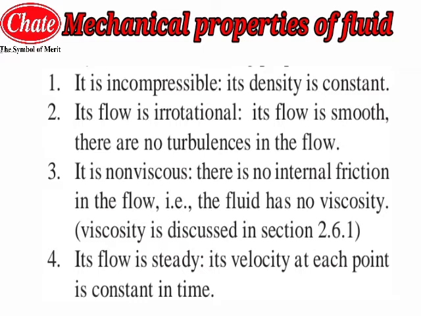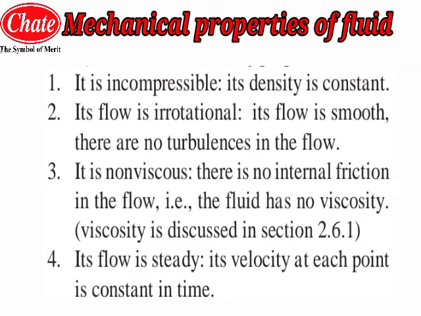So we are thinking about the second type of friction, the friction between the molecules of that fluid. It should be low, means there should be no internal friction in the flow. The fluid has no viscosity, or a very low, negligible viscosity for that ideal fluid.